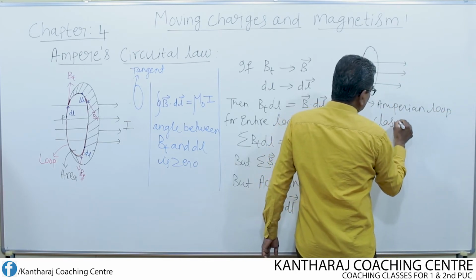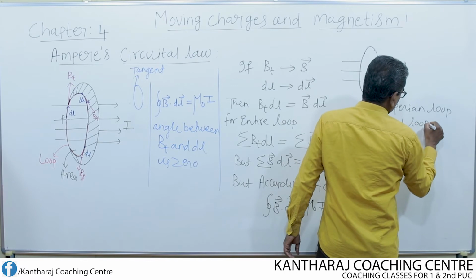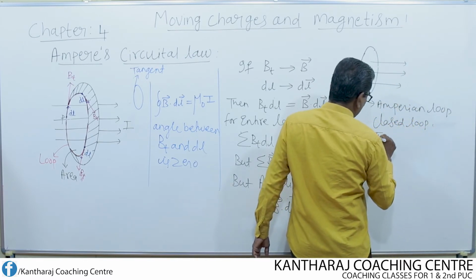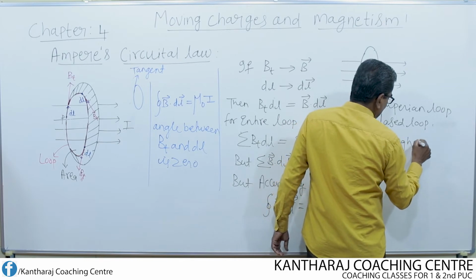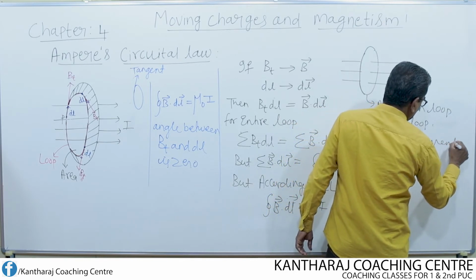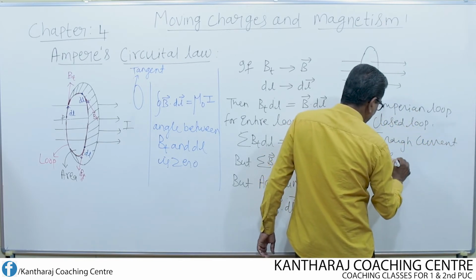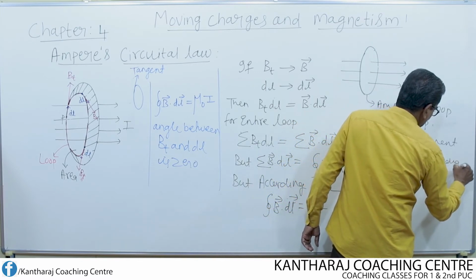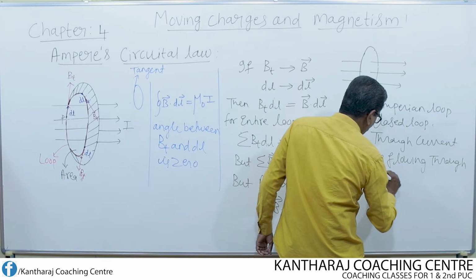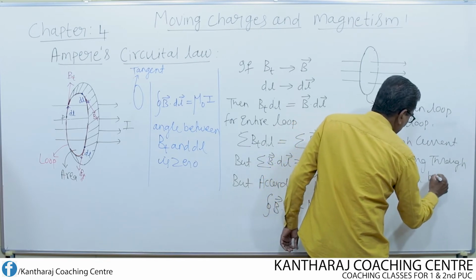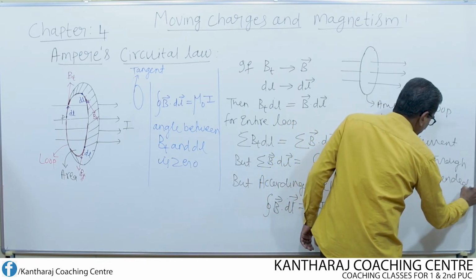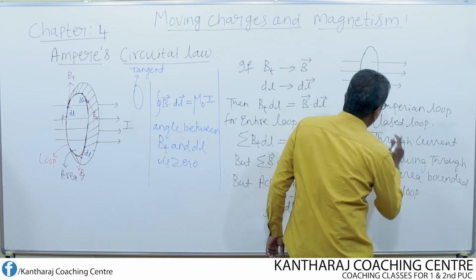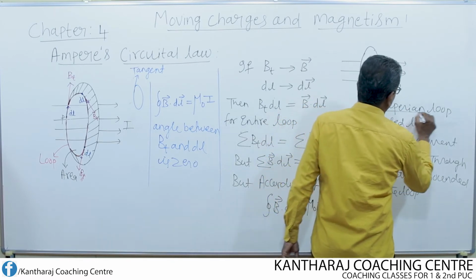A closed loop through which current is flowing, through the area bounded by the loop, is called an Amperian loop.